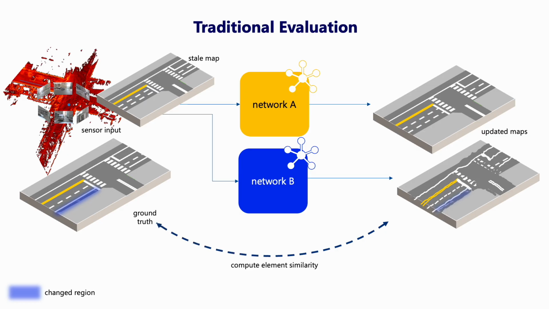Traditional evaluation would simply compare elements one by one, averaging them into a single score. This approach masks important differences. Network A is stable on unchanged regions, while Network B shows responsiveness to changes. Both aspects matter, and that's why we argue that only explainable models trained on explainable datasets and evaluated with explainable metrics can disentangle these meaningful distinctions in behavior.